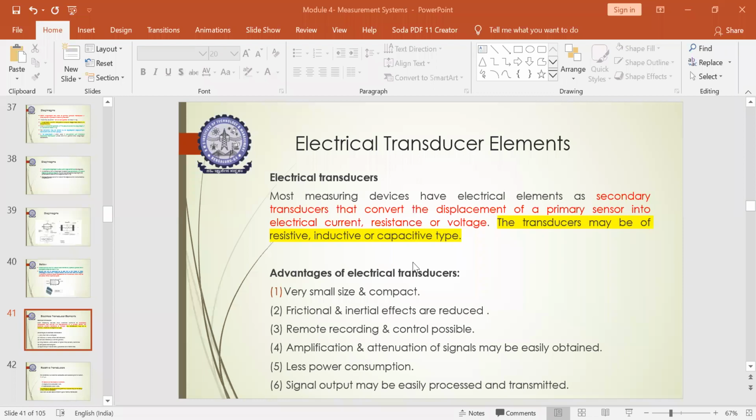And the last advantage here is the signal output can be easily processed and transmitted to any other device which is needed. So these are the plus points of all the electrical transducers, whether resistive type, inductive or capacitive type of transducers. So this is the main usage of the electrical transducer elements and how it converts the displacement into the required voltage or the current as an output signal.